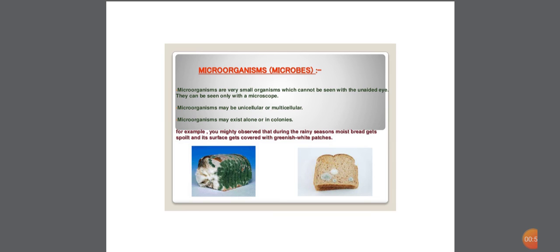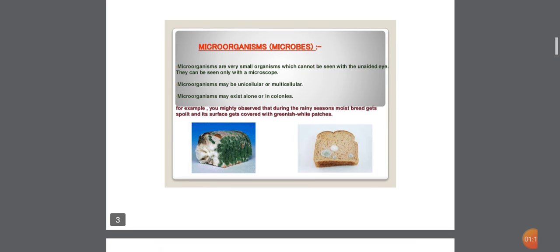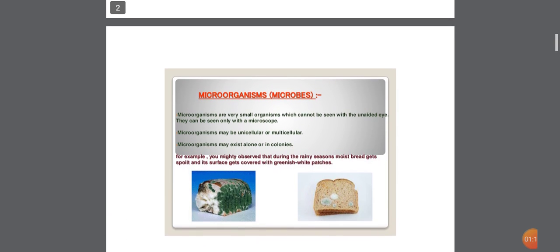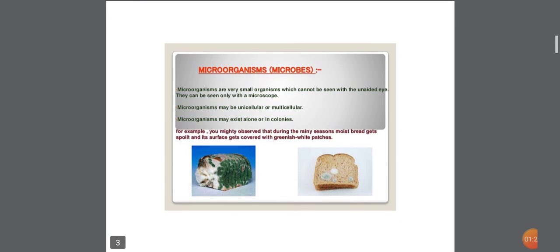Microorganisms are very small organisms which we cannot see with our open eyes. They can be seen with the microscope. What is a microscope? A microscope is an instrument which helps us to see the microorganisms. Microorganisms may be unicellular or multicellular.